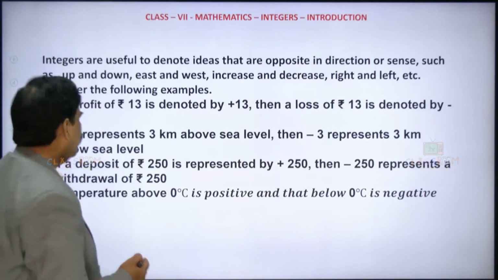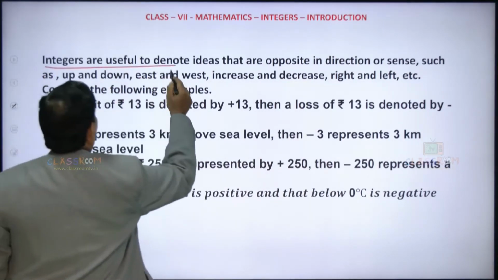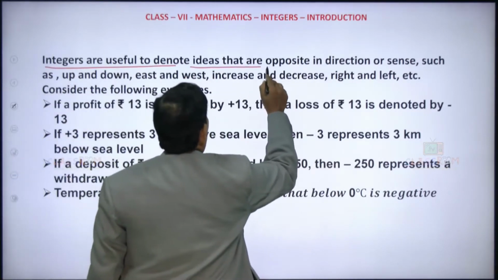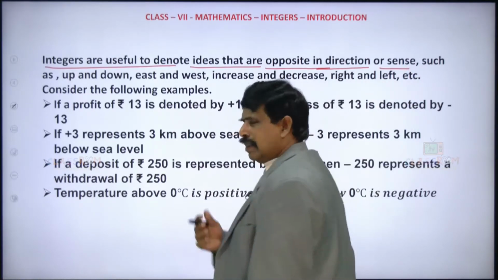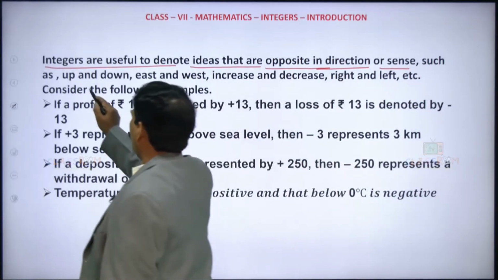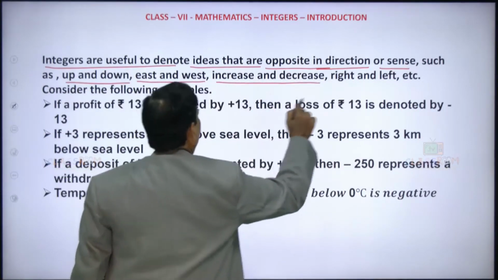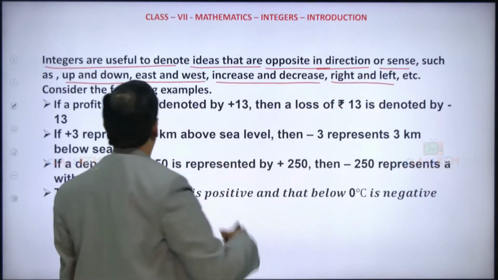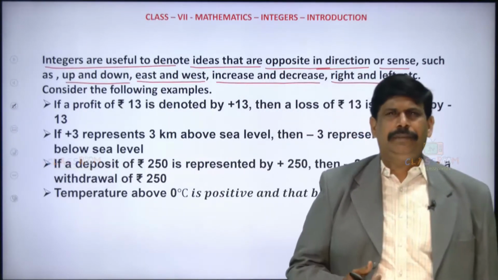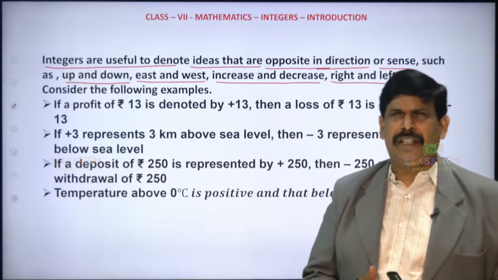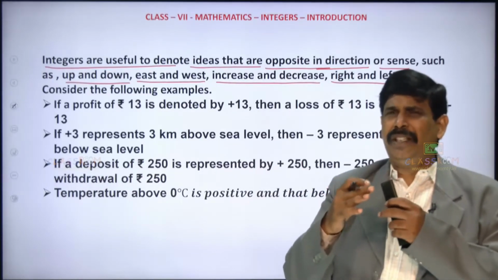Now let us see what these integers are actually for. Remember, integers are useful to denote ideas that are opposite in direction or sense, such as up and down, east and west, increase and decrease, right and left, etc. Suppose we are getting a profit, then it is represented by the sign plus.